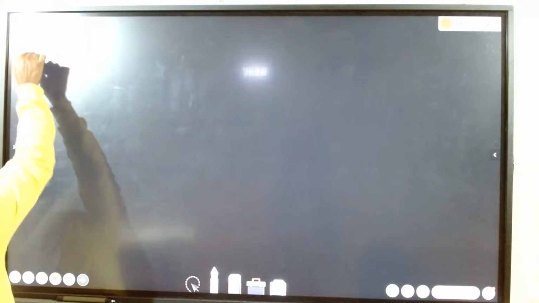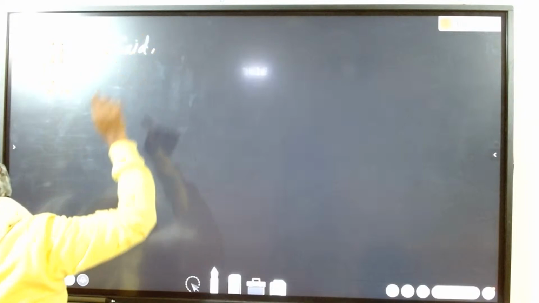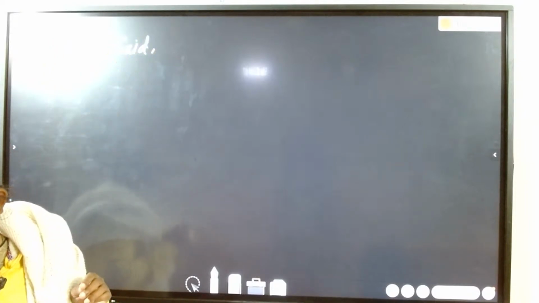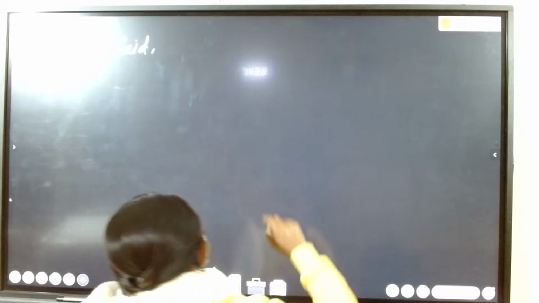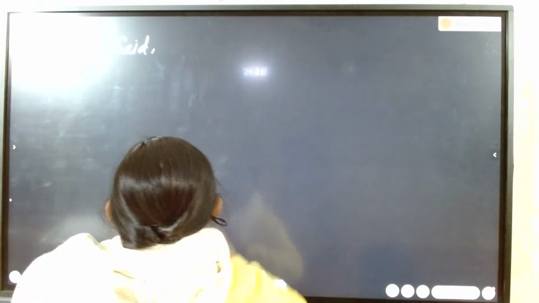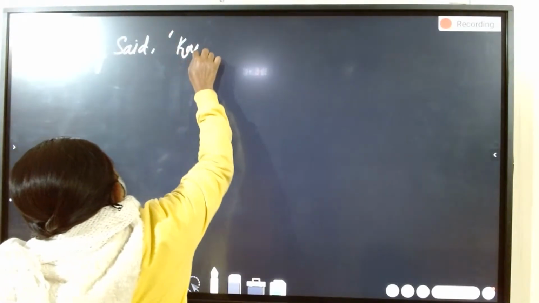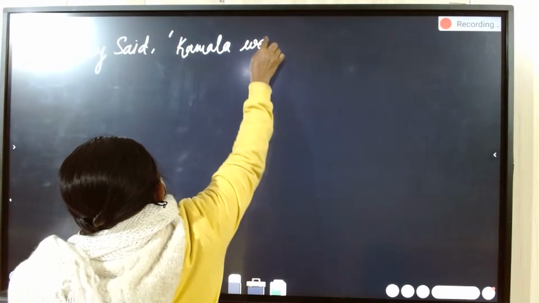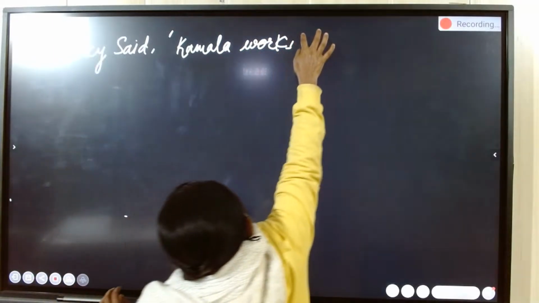Your first order, see children, if the direct speech is given in simple present. Your examples for changing direct speech to indirect speech. The first example is simple present. Pinky said, comma, Kamla works very hard.